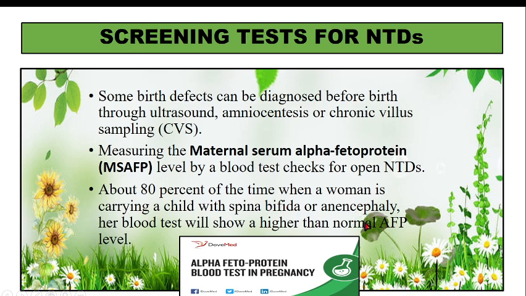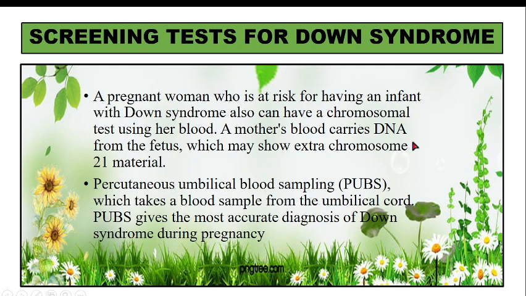If it is a lower count, then this indicates Down syndrome. So we take maternal blood, and by taking maternal blood you can identify this. We can also identify these things by ultrasound, amniocentesis and chorionic villi sampling. So this was for neural tube defects. And for Down syndrome, we can do a chromosomal test using her blood.